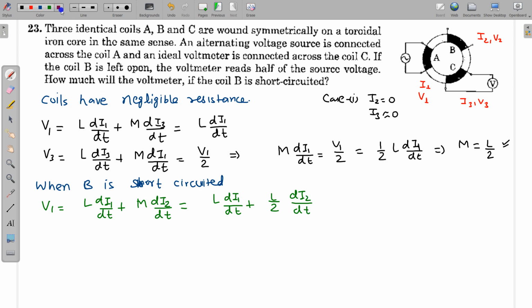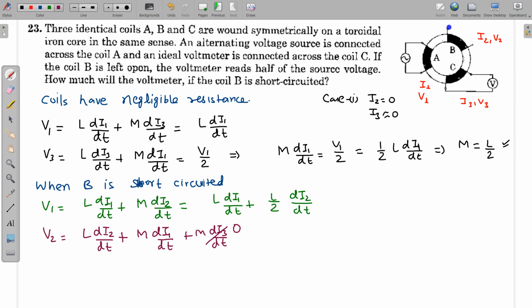For V2, V2 is equal to the self term, this is L di2 by dt, and the mutual effects: mutual inductance between A and B, so it is M, and current in coil A, this is I1, so M di1 by dt, and mutual inductance between B and C, M di3 by dt, current in coil 3, and obviously this is 0.